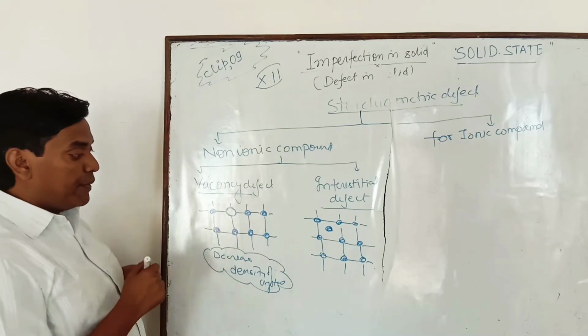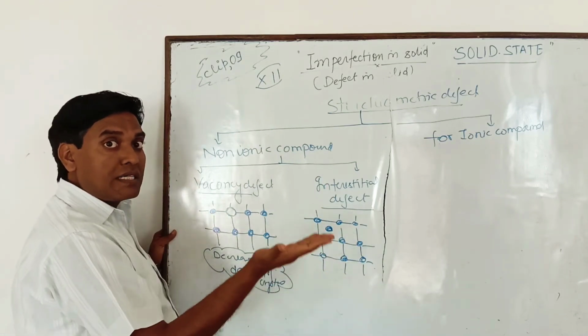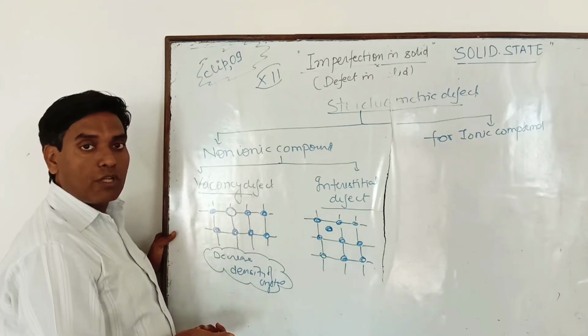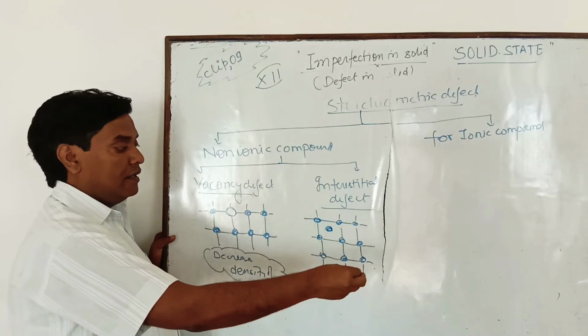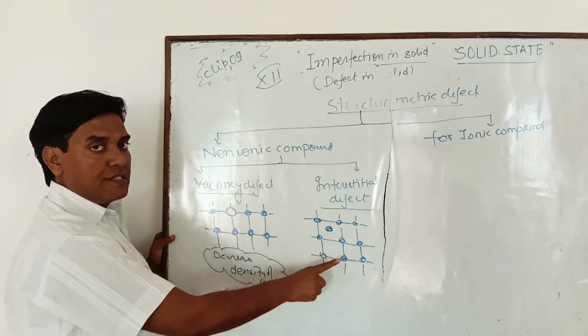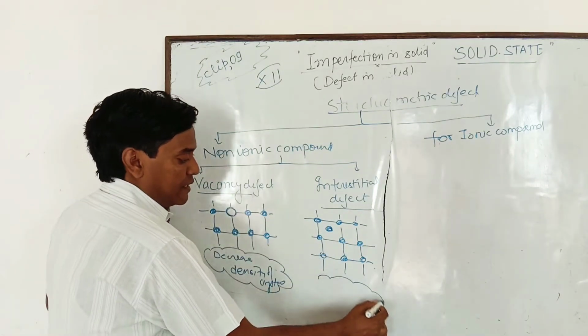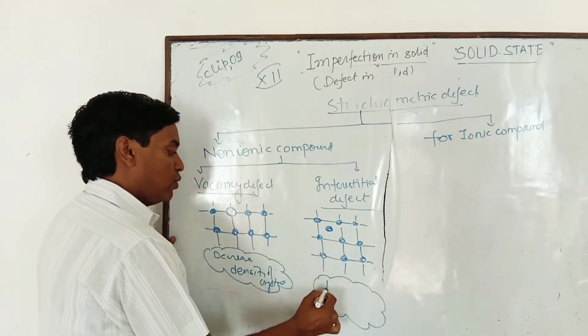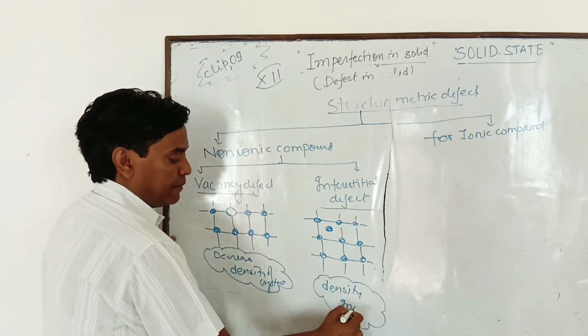Interstitial defect. But in interstitial defect, volume remains the same, but mass increases. What about the mass? Mass increases because an extra particle came and occupied the position of the interstitial space. So this affects density: density increases.